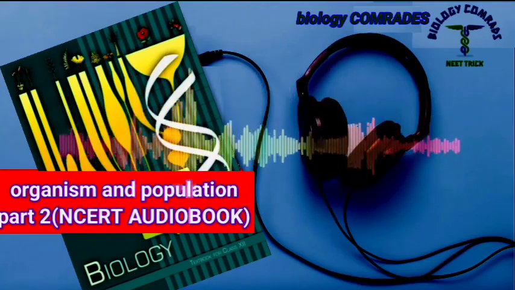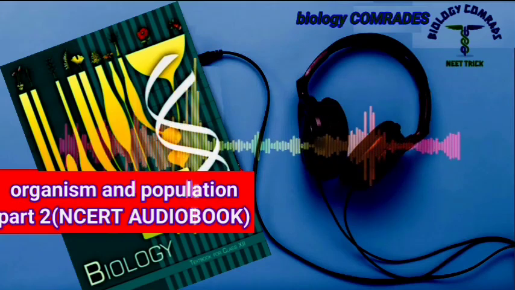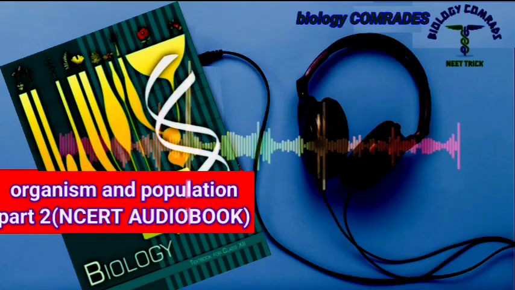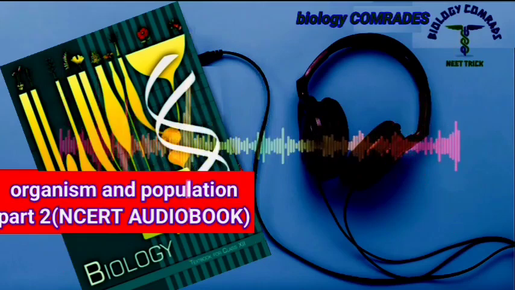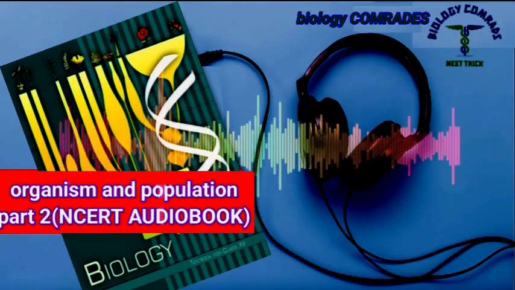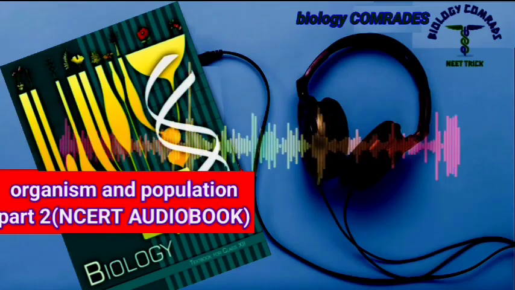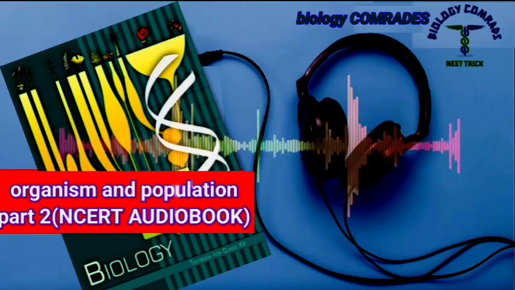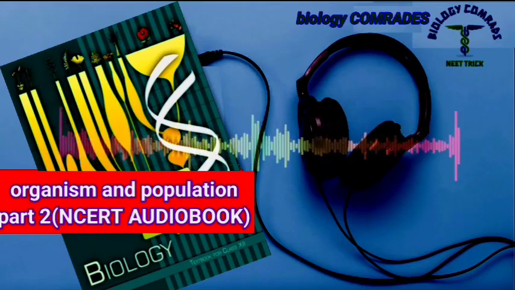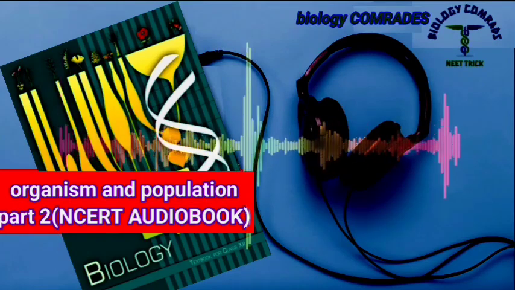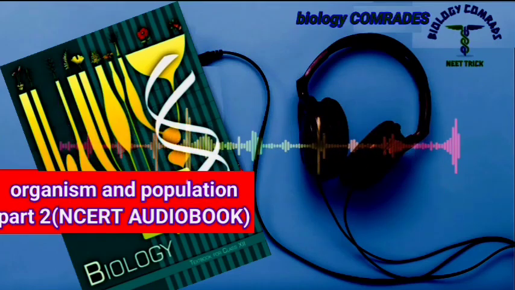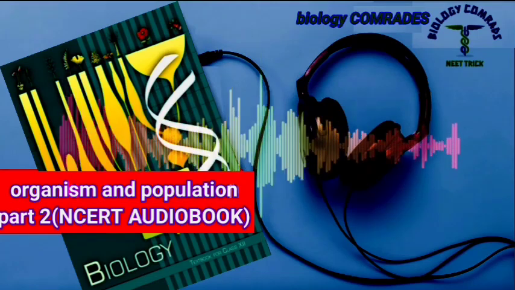If you are familiar with basic calculus, you can derive the integral of the exponential growth equation as N_t = N_0 e^(rt), where N_t is the population density after time t, N_0 is the population density at time 0, r is the intrinsic rate of natural increase, and e is the base of the natural logarithm.